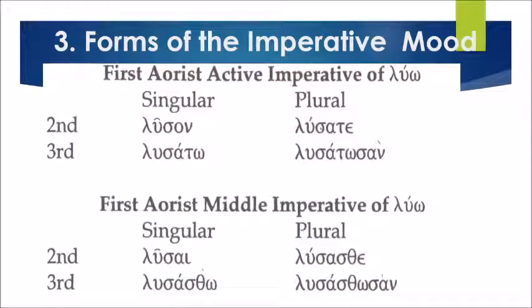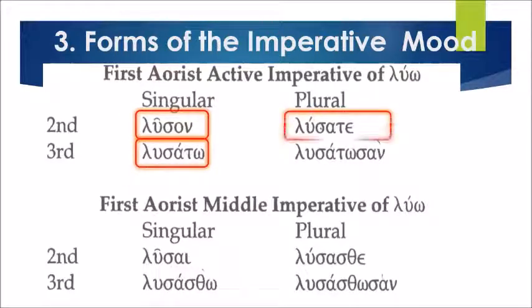Let's proceed to the first aorist active imperative of luo. The second person singular is luson. Third person, lusato. Plural, second person, lusate. Third person, lusatosan. Let's read the first aorist active imperative of luo. Begin. Luson, lusato, lusate, lusatosan. Very good.